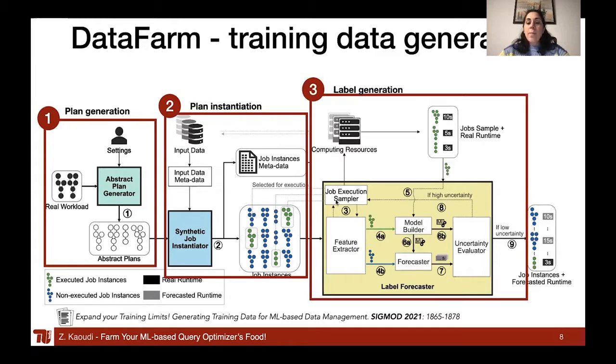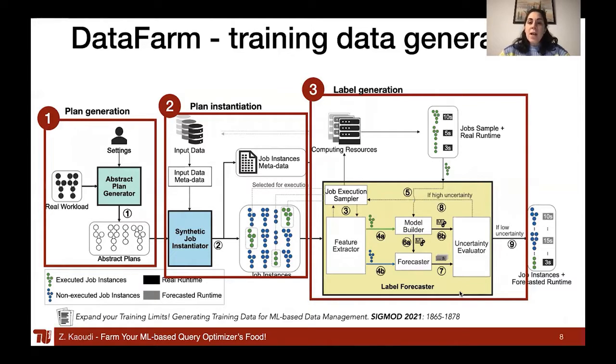For that, we sample some of them, execute them, and get the real runtime. We create a machine learning model, which is then used to forecast the runtime of the rest of the query plans. Now, if we are satisfied with the results, so if our prediction quality is good, we just output the training data. If not, we go back and sample more jobs and execute them, build another machine learning model, and so on until we get a satisfactory training data set.